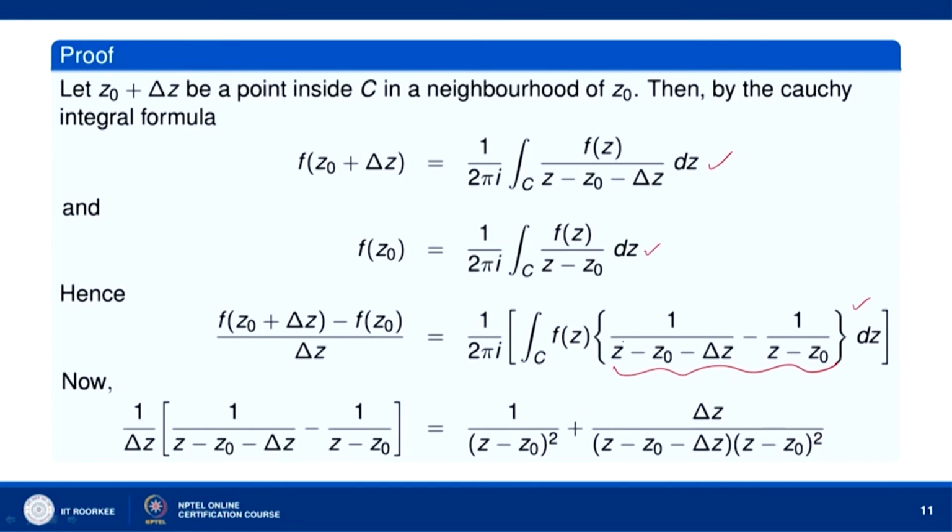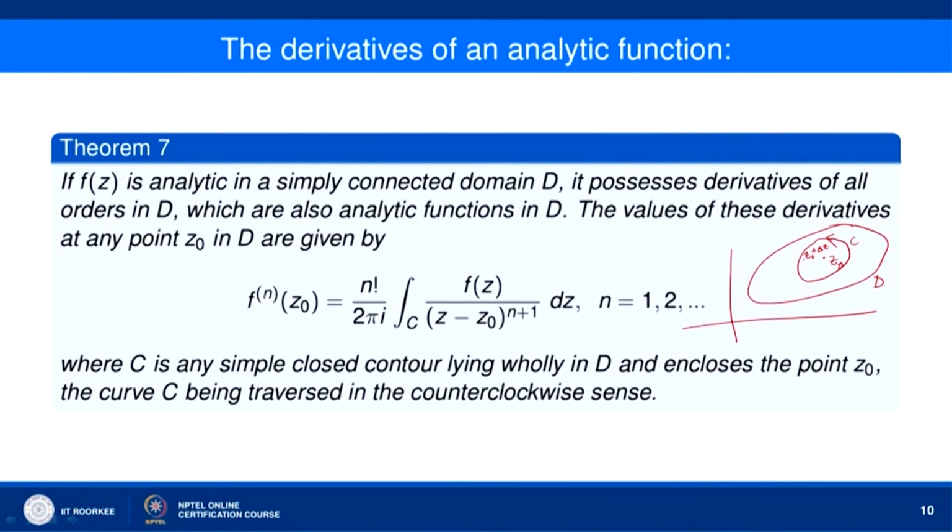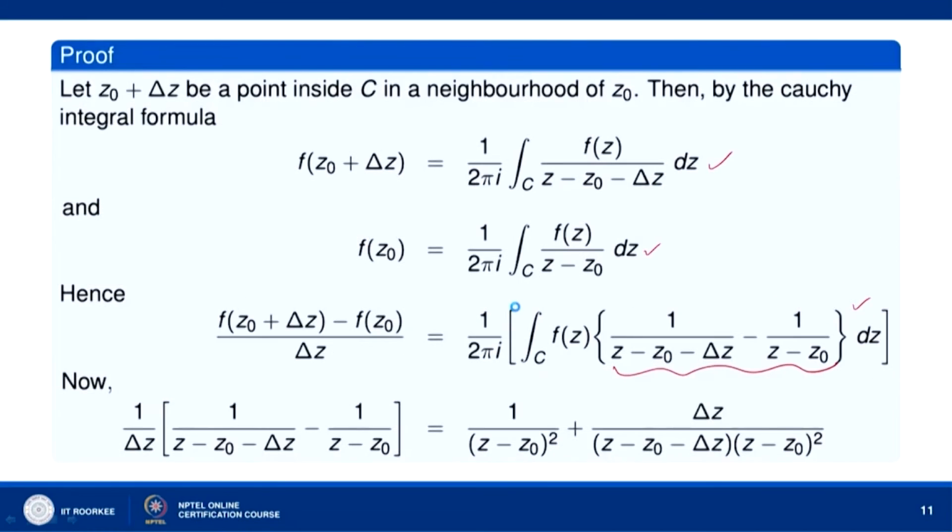So, we are writing this expression inside the curly bracket in a particular form, because we want to prove the Cauchy integral formula for n equal to 1. When you put n equal to 1 here, you get f prime z naught is 1 factorial over 2 pi i, that is 1 over 2 pi i integral over C f z over z minus z naught whole square dz. So, on the right side we are trying to bring in the form integral over C f z over z minus z naught whole square, that is why we have written this as 1 over z minus z naught whole square.